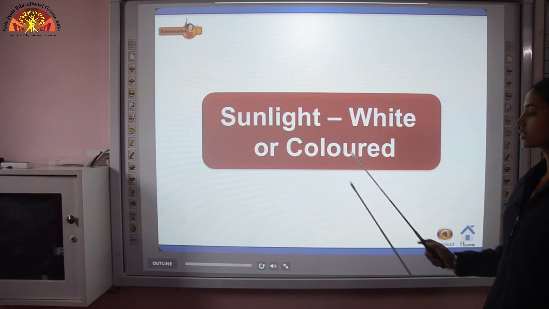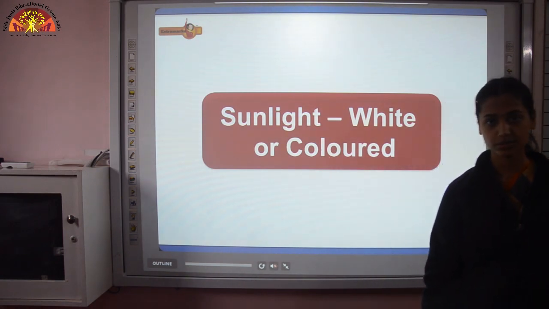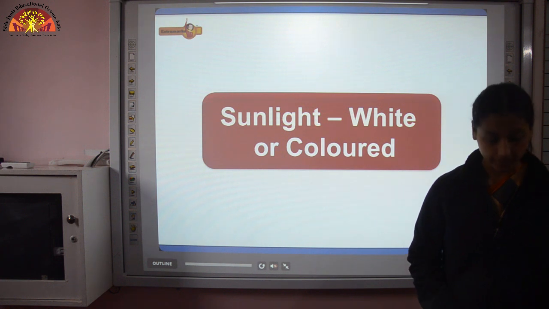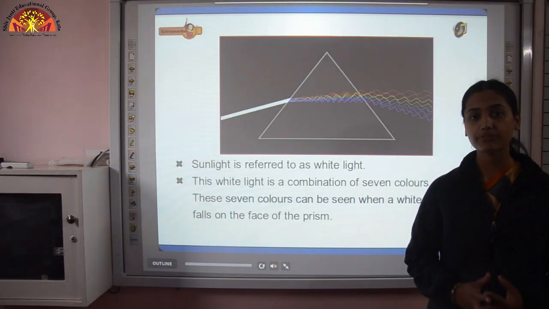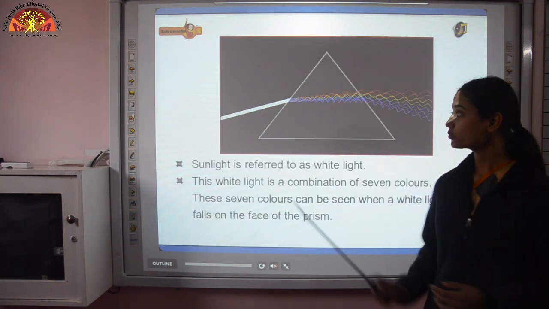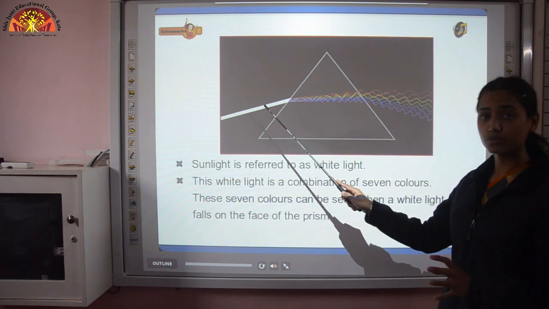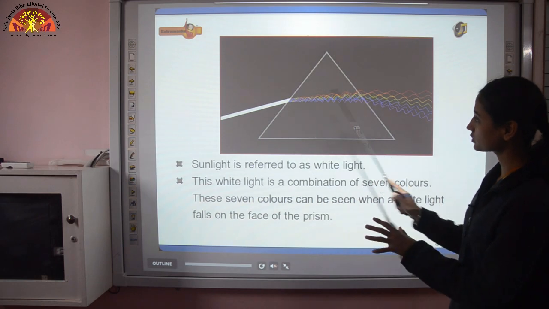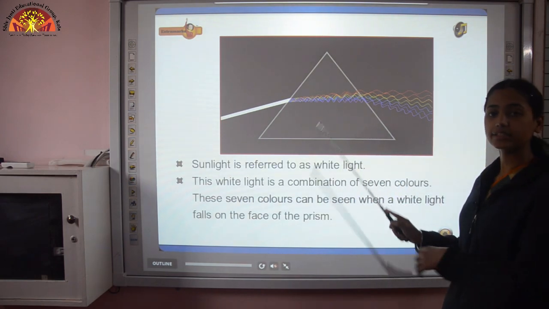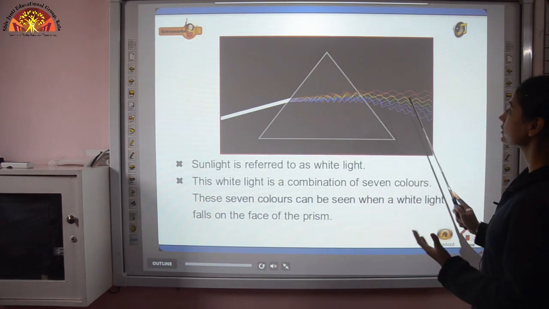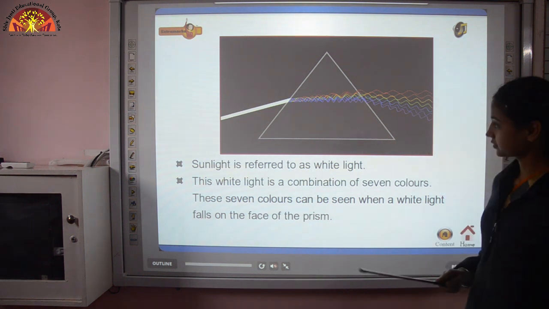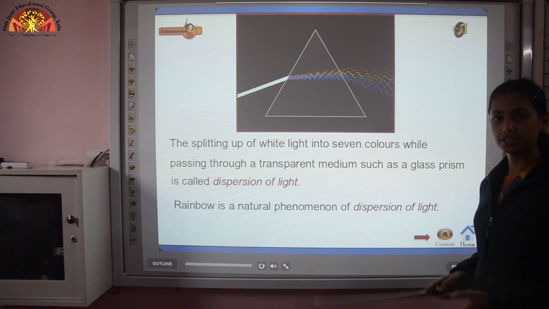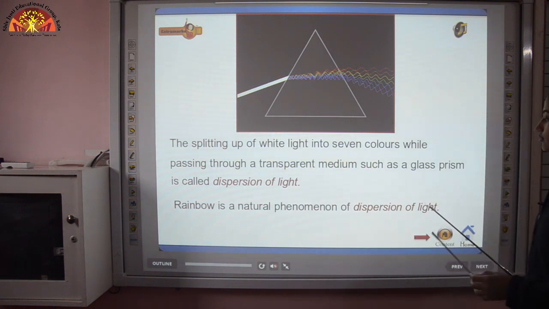Sunlight, white or colored. In your previous class you have studied that sunlight is a white light, and it consists of 7 different colors. So if we fall that white light onto a prism, it will scatter, it will disperse into 7 different colors. And this splitting of white light into 7 different colors is known as dispersion of light.